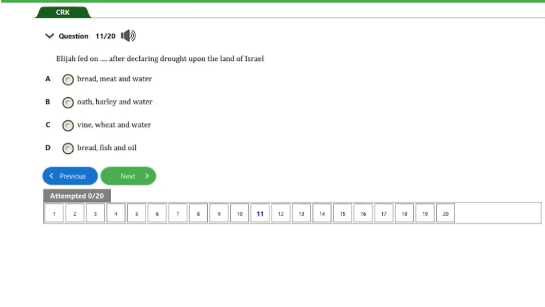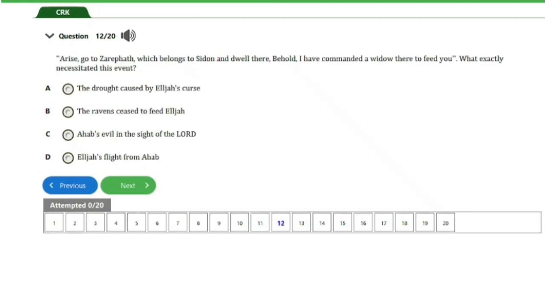So guys, the answer to this question is option A, and that is for this question, bread, meat, and water. So let's head on to the next question, guys. So we have question number 12 here. It says, Arise, go to Zarephath, which belongs to Sidon, and dwell there.